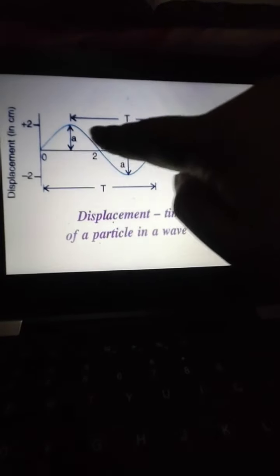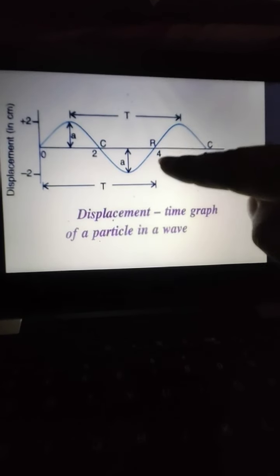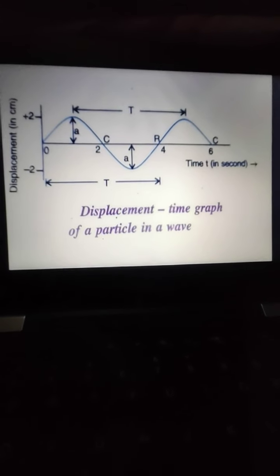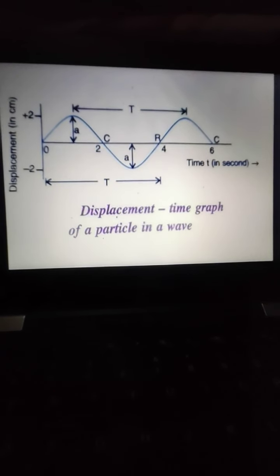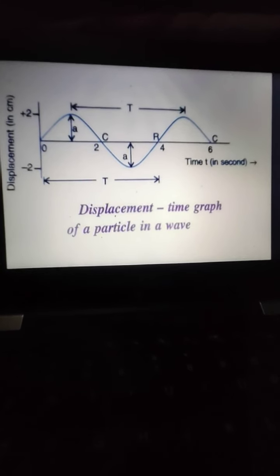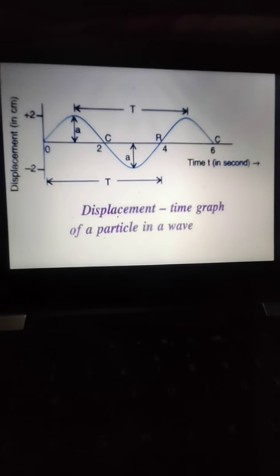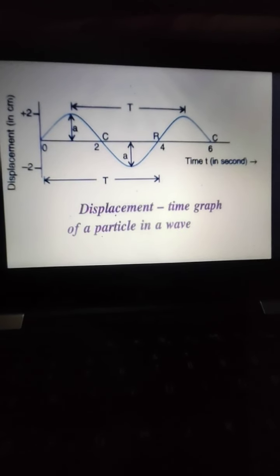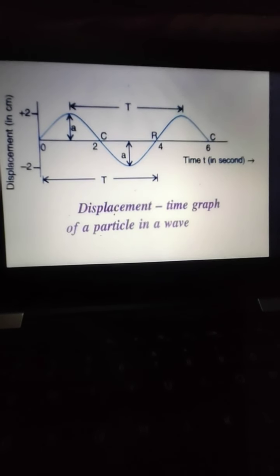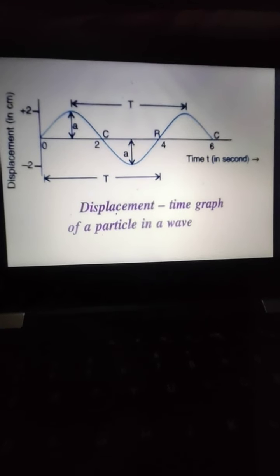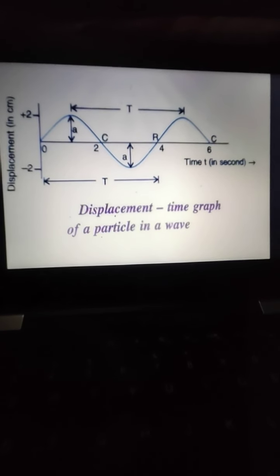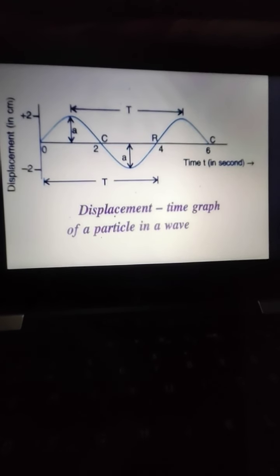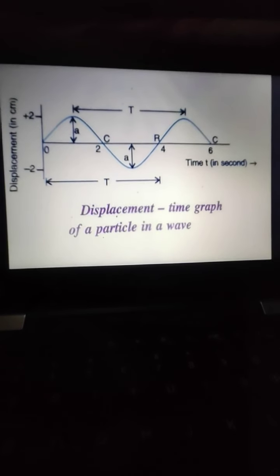So here you can see the one oscillation completes here. So this is your time period, and the amplitude of the wave is 2 centimeter. So its time period comes out to be 4 seconds and the frequency is 0.25 hertz. How can we find frequency? Frequency is 1 over T. So 1 over 4 will be 0.25 hertz.